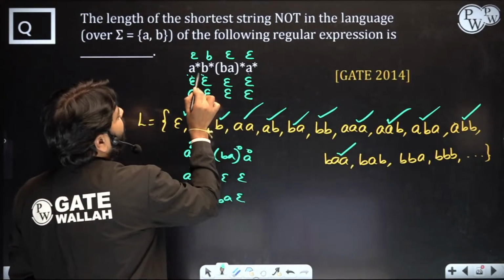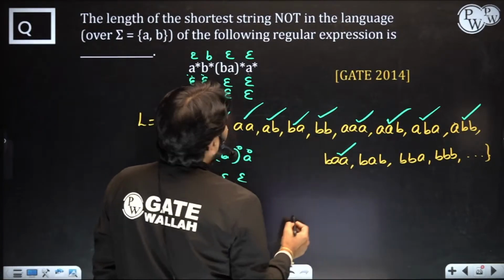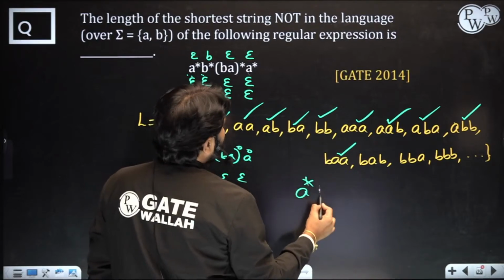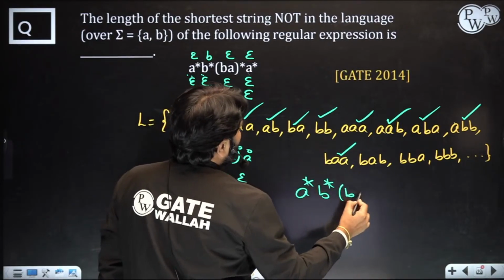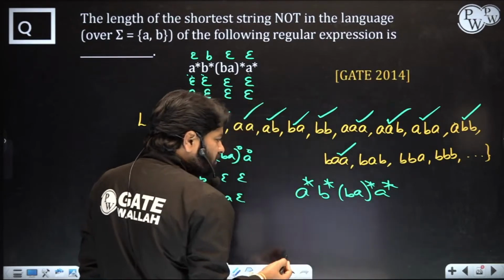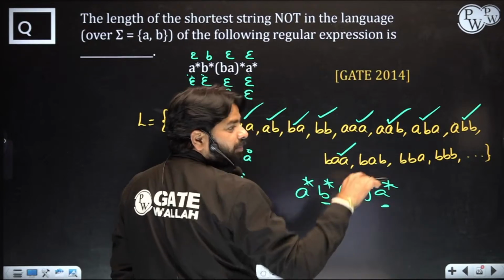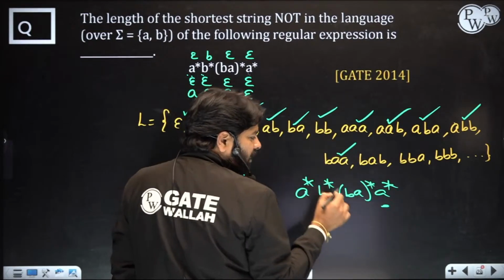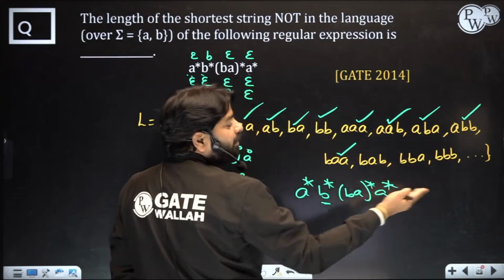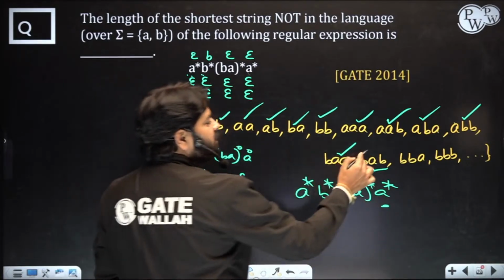BAB. Now this is going to be an issue. So BAB, how do you generate? If you have this expression, A star, B star, BA whole star, A star. So BAB, if you try to generate B here, A you have to generate here. So B, the third symbol is not possible. If you take BA here, then other B is not possible because you need only 3 length. So here this is not possible.